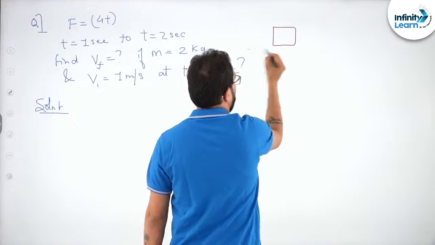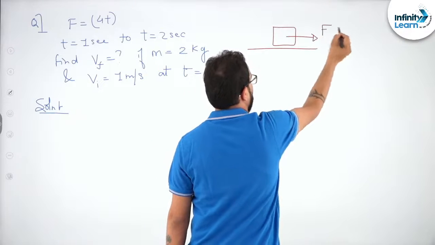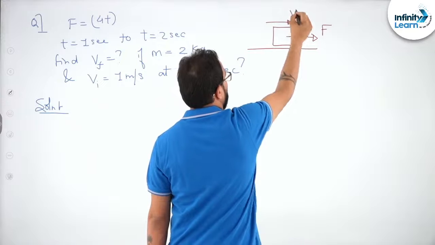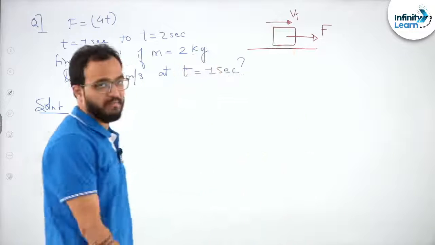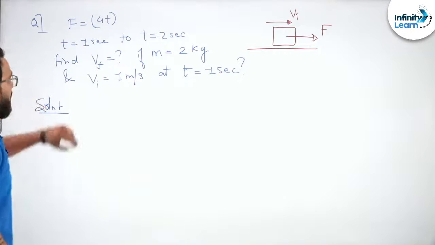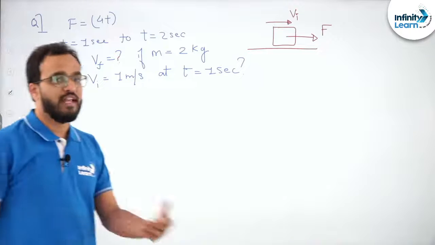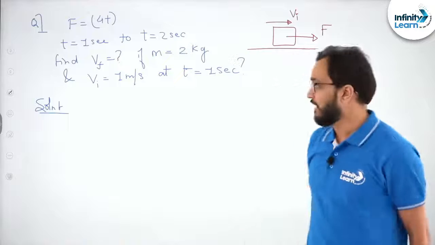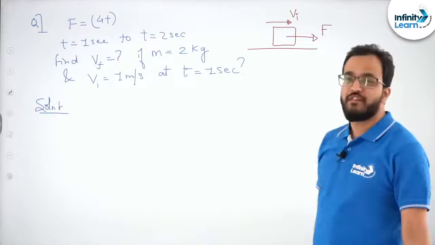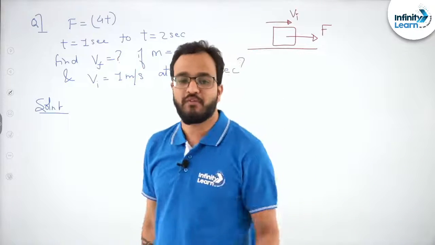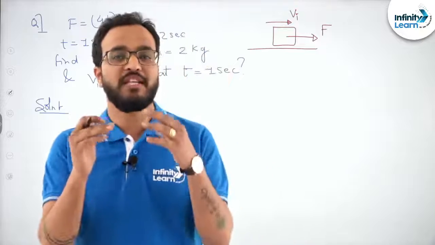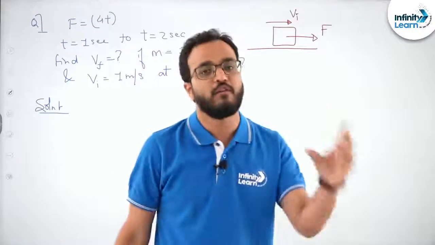It's very simple. This is the force acting on the body and this was its initial velocity. That means they both were in the same direction, right? Now, if you are watching the recording, kindly stop the video and try to solve it. And if you are live, then solve it with me, right? So again we can apply the impulse momentum equation, because here force is being applied on the body over an interval of time, right?